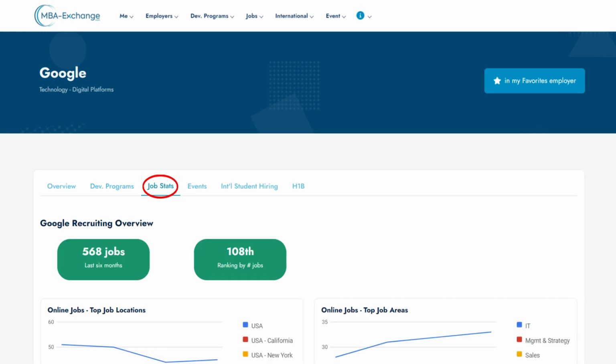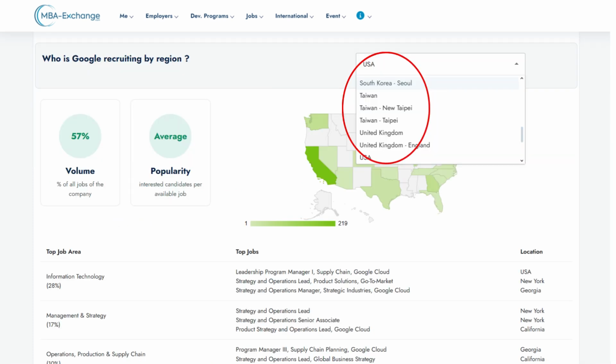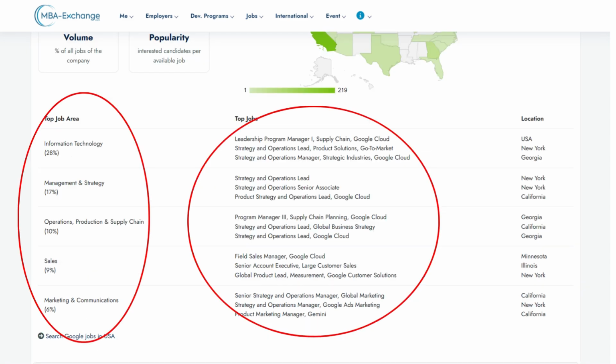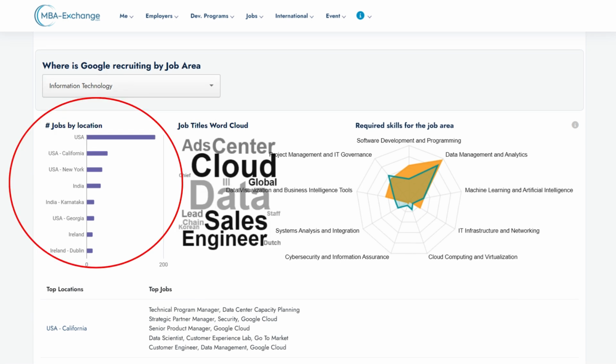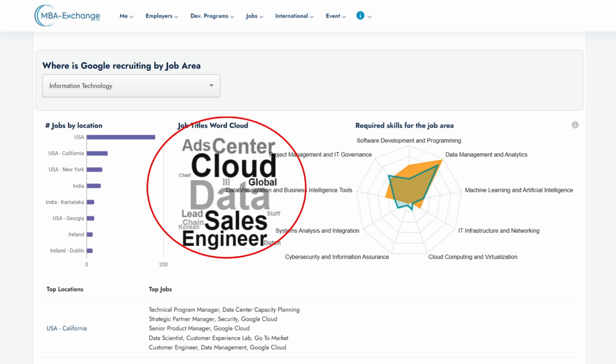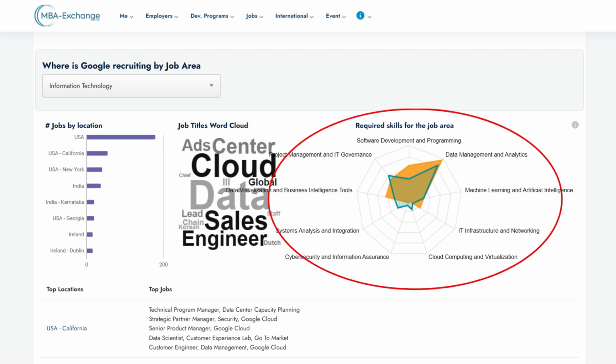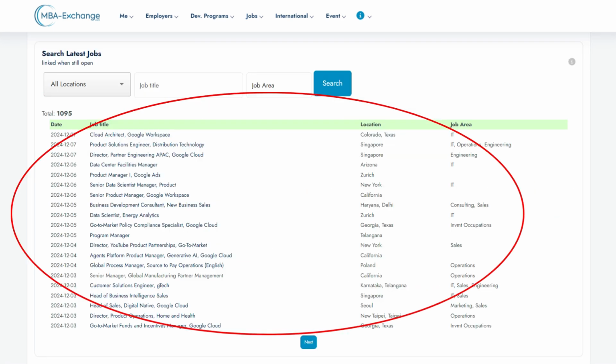The Job Stats tab captures the company's recruiting activity for business professionals, globally, by region, and by country, including top job areas and sample jobs. It also includes the recruitment by job area, with the top hiring locations, a word cloud based off recent job titles, and a chart of required skills. Lastly, the table at the bottom contains all the MBA-level job postings by said employer over the past 6 months.